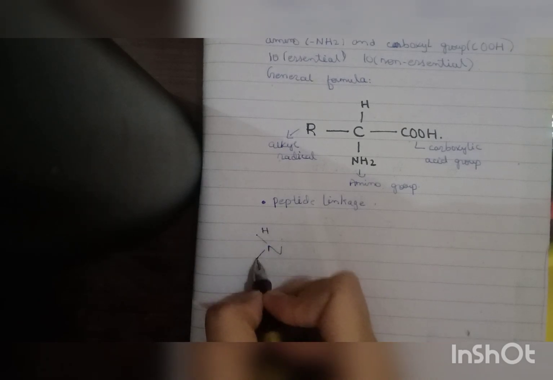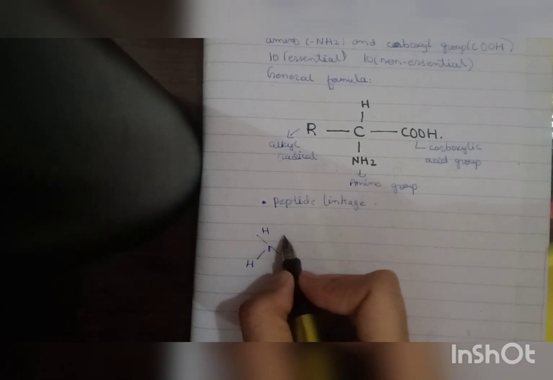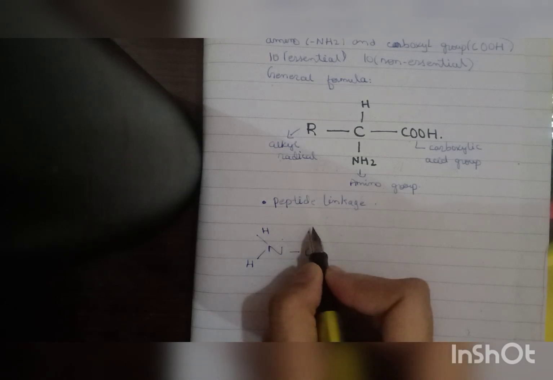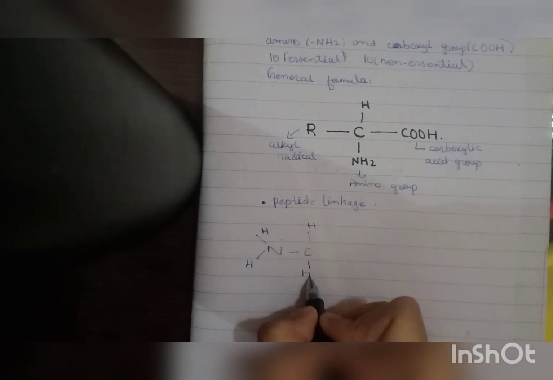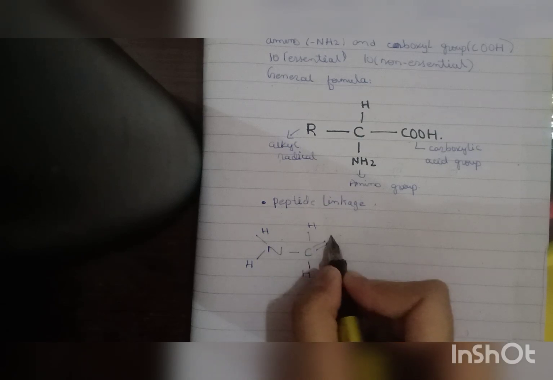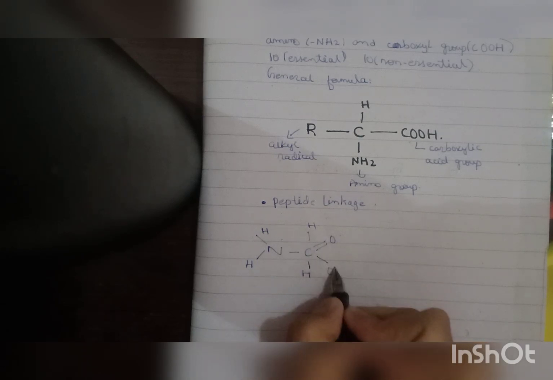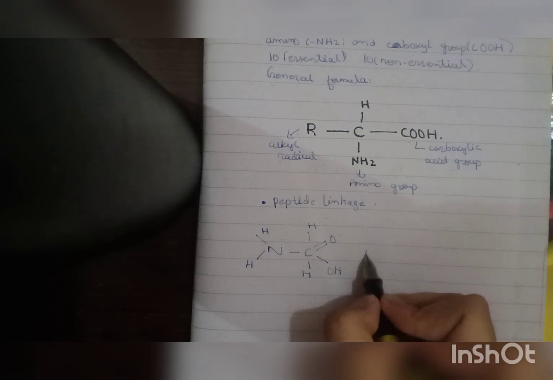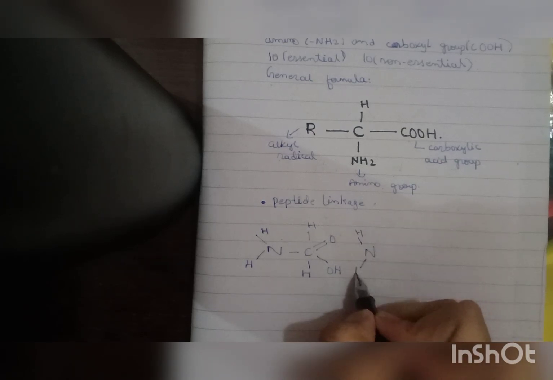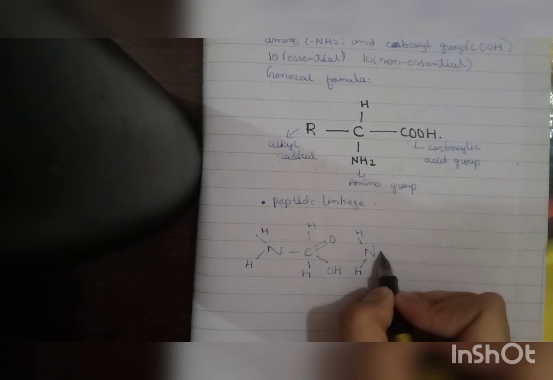Hydrogen is here, a double bond and here is OH. We need to draw the same here: H, H, C, double bond O, and OH. Now we need to create a peptide linkage. So we combine them like here.